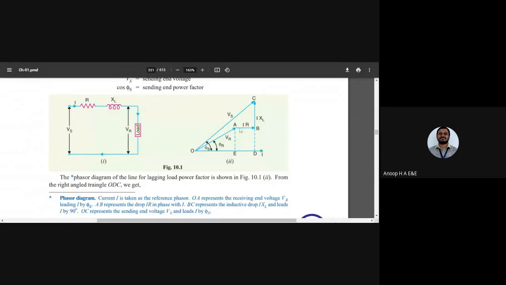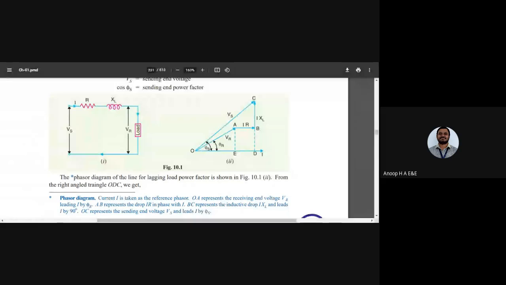So I into R with respect to this point, I draw a horizontal line, and with respect to point B, I draw a vertical line which is 90 degrees inclined, and from O I draw a straight line. This is a simple vector diagram for the short transmission line.